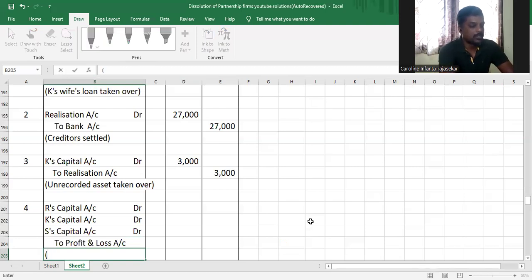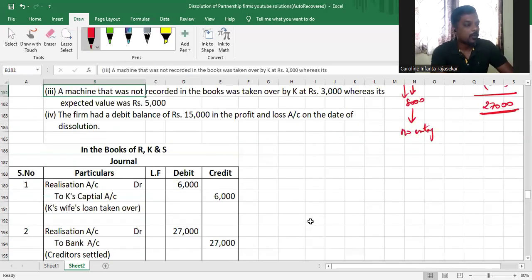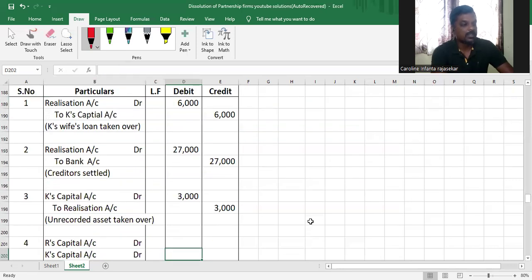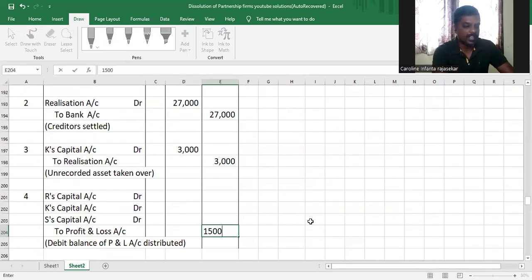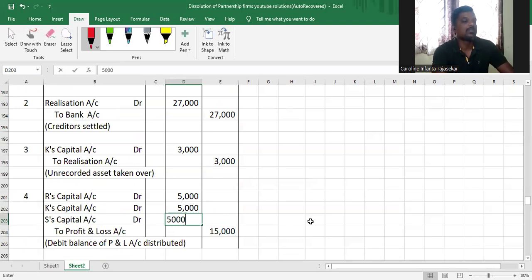Understood? So debit balance of P&L account distributed. Or accumulated loss written off. Anything is fine. What is the amount, my dear children? 15,000. So we will distribute it equally as the profit sharing ratio is equal. 5,000, 5,000, 5,000. All right.